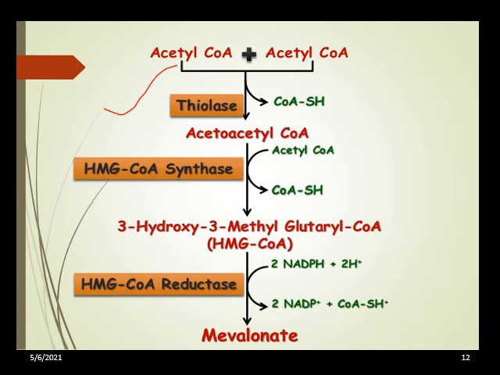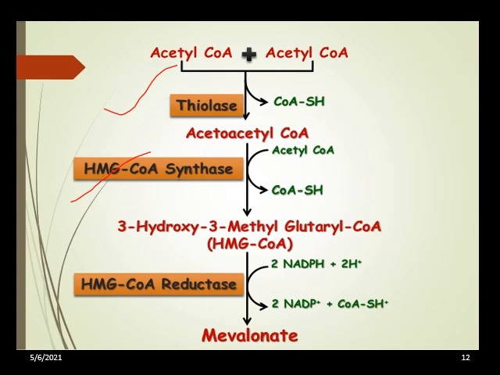Next, acetoacetyl coenzyme A condenses with one more molecule of acetyl coenzyme A with the help of the enzyme HMG CoA synthase, to form the intermediate beta-hydroxy beta-methylglutaryl coenzyme A, written here as 3-hydroxy 3-methylglutaryl CoA.